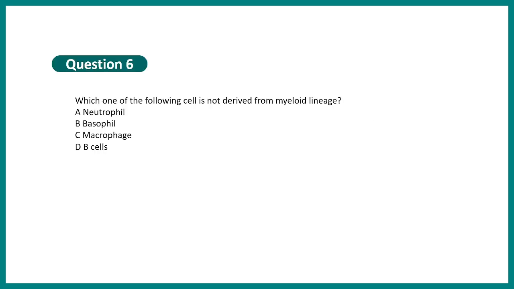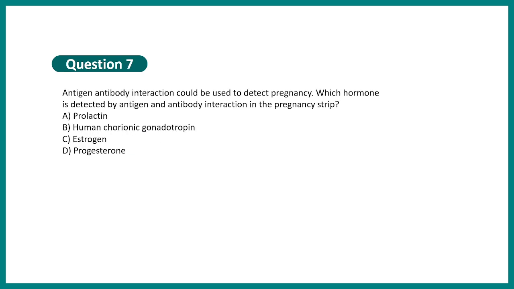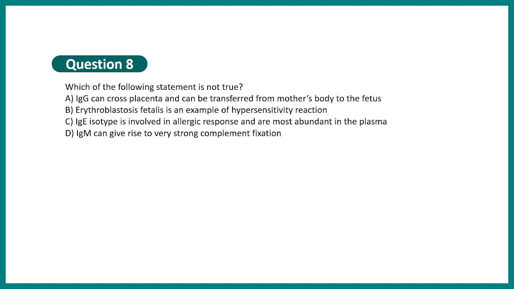Which of the following cells is not derived from myeloid lineage? Neutrophil, basophil, macrophages, B cell. And the correct option is B cell, because B cell is derived from the lymphoid lineage and not the myeloid lineage. Antigen-antibody interaction could be used to detect pregnancy. Which hormone is detected in the antigen and antibody interaction in the pregnancy strip? Correct answer is human chorionic gonadotropin.